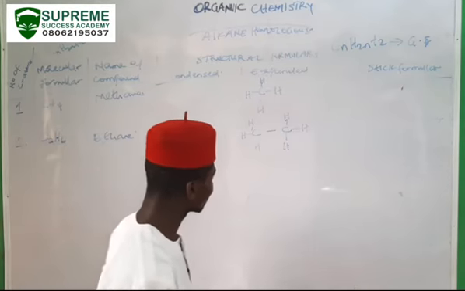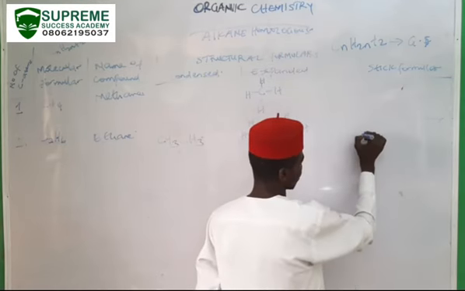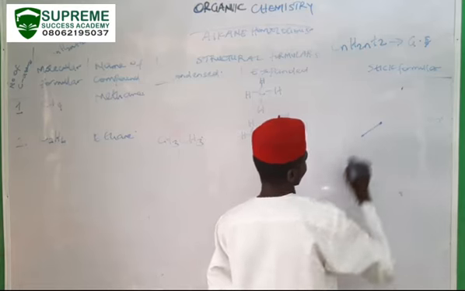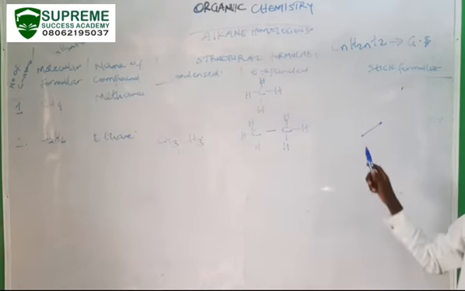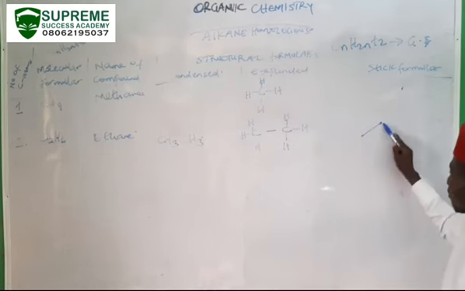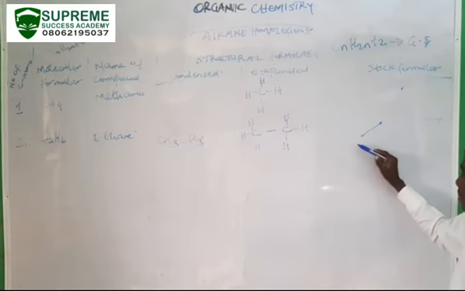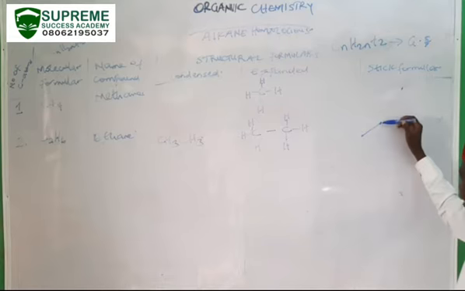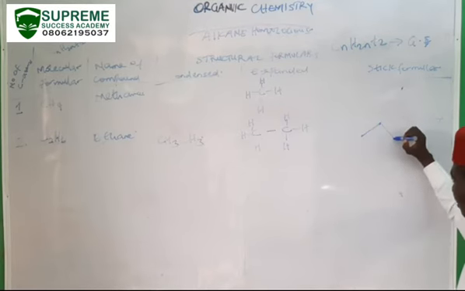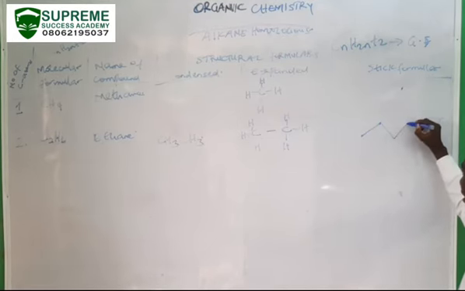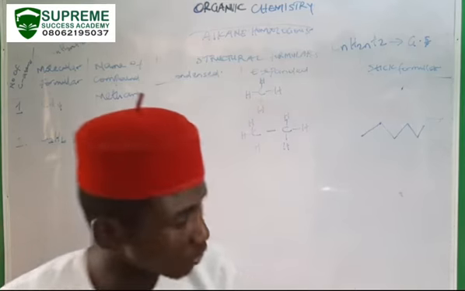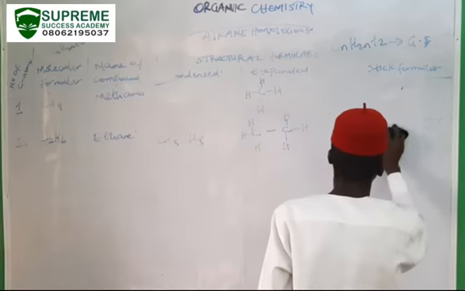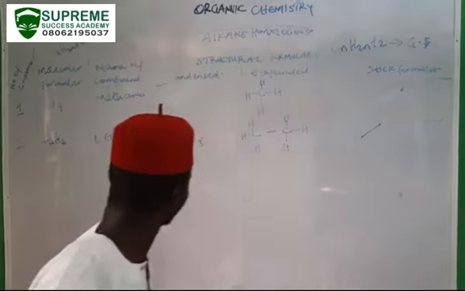Then the stick formula. The stick formula for this will go this way. We are assuming in this explanation that each of these edges represents a carbon. So this is 1 carbon, this is 2 carbon. So this is how we describe it. If it is 3 carbon, it comes like this. If it is 4 carbon, it goes like this. If it is 5 carbon, it comes like this. If it is 6 carbon, it goes like this. So, since we have only 2 carbon, it reflects this way.